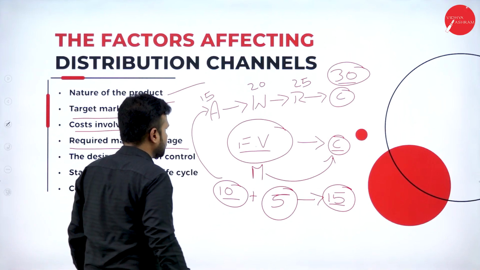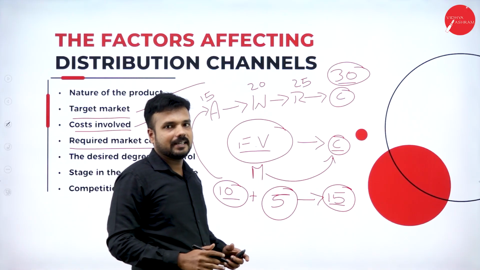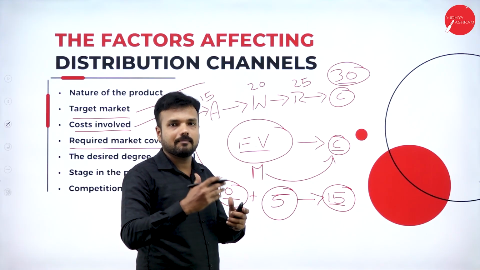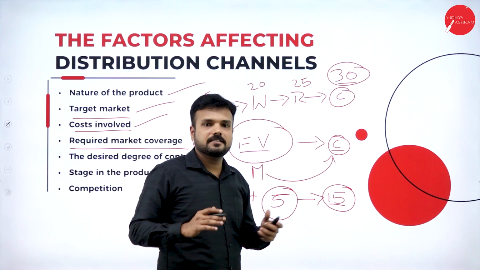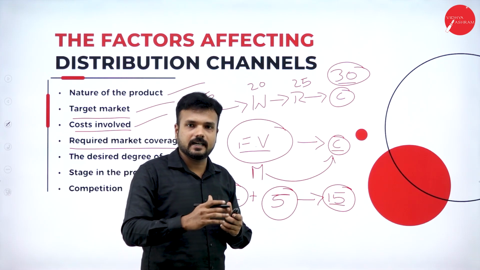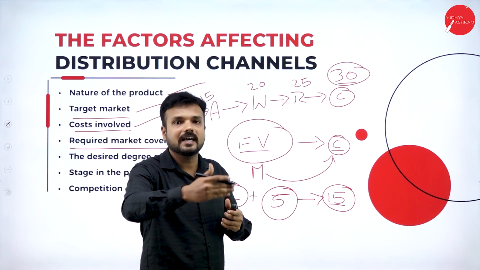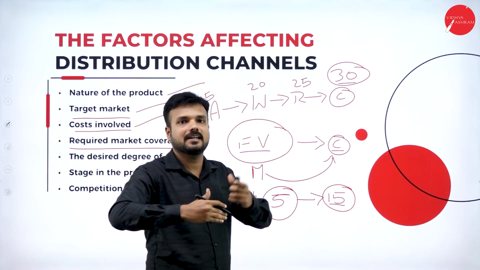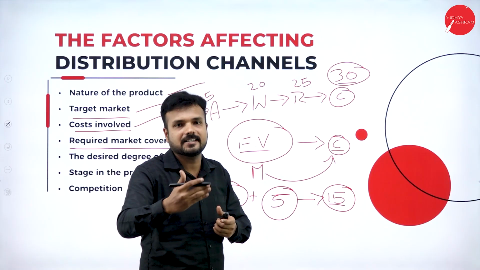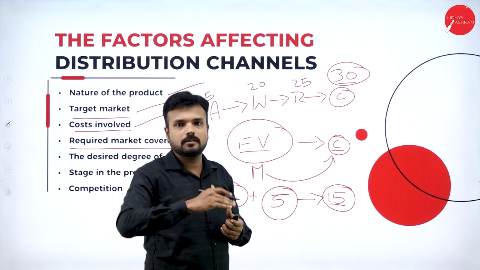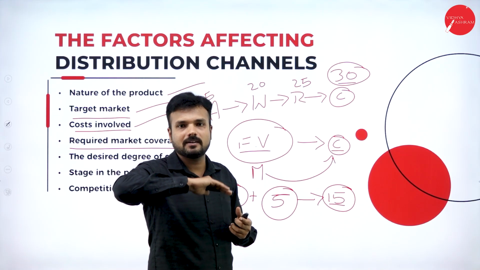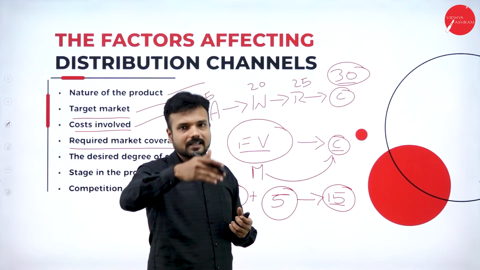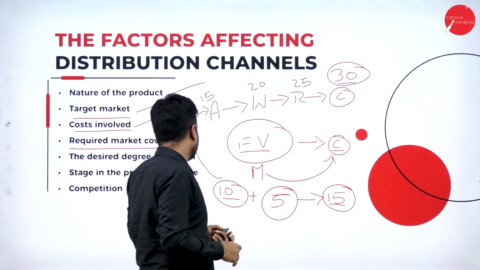Required market coverage. It also depends upon the market coverage, or the coverage of geographical location, so that it covers the maximum number of places. Say, for example, I'm going to manufacture the product in Karnataka and sell it in Karnataka only. Then there are no extra charges involved in transportation. But if I want to sell in other states or foreign countries, transportation is a hidden charge that is included in the cost. So we must consider that.